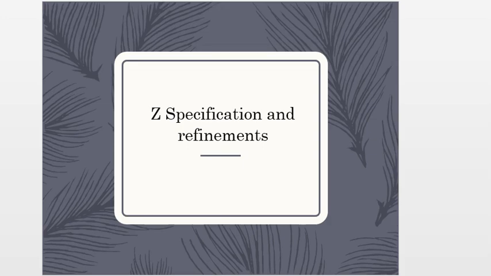Today we will start the application and concurrent specification of an operating system component by using Z, and then we will apply some refinement steps to have a relatively concurrent implementation of that operating system component. The OS component that we are going to talk about is the very famous scheduler.